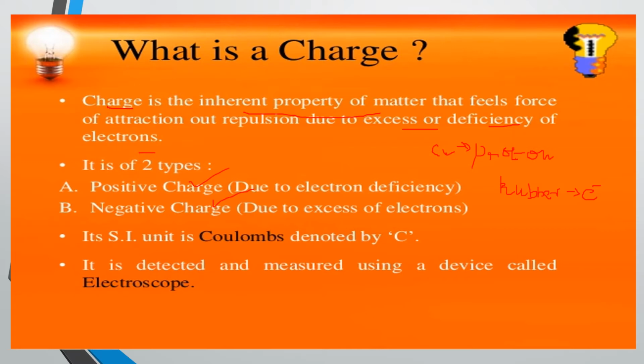Positive charge, you know very well, is due to electron deficiency. That means protons, right? Due to electron deficiency, that is proton. The maximum number of protons is present in the positive charge. That means the metal will carry it. And negative charge is due to excess of electrons. That means electrons. Okay. The SI unit of charge is coulomb. It is denoted by capital C, and it is measured using a device, the electroscope.